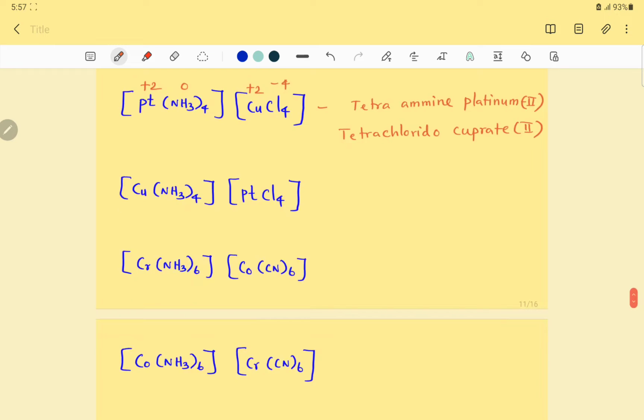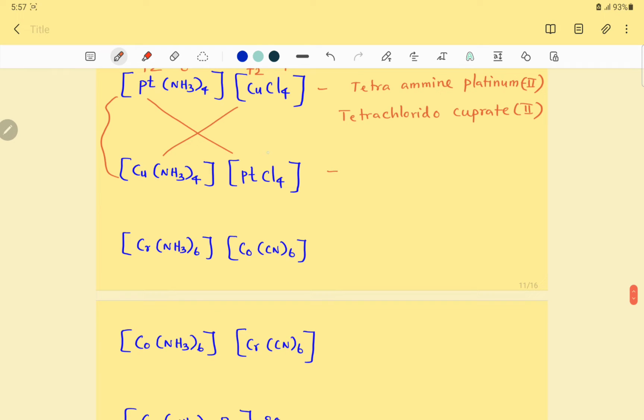Okay. Right, now the difference between these two is just that the central metal ions are interchanged, isn't it? But now how to name this complex? The same way. Even here platinum and copper have +2 oxidation state. So first the cationic portion, the cationic complex name, tetraamine copper.